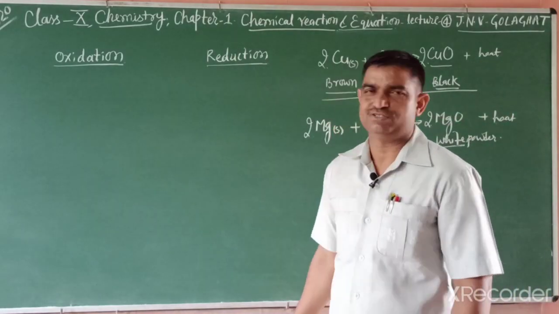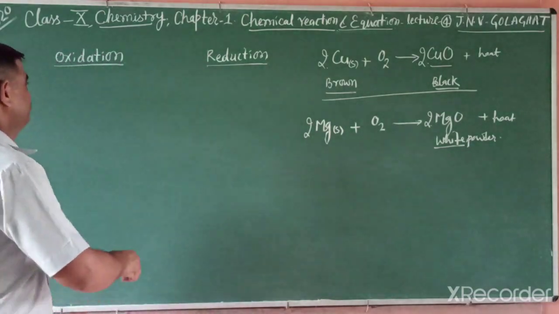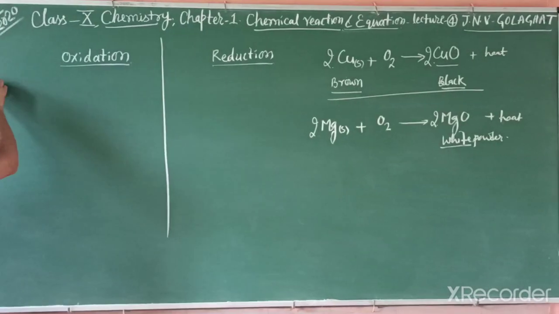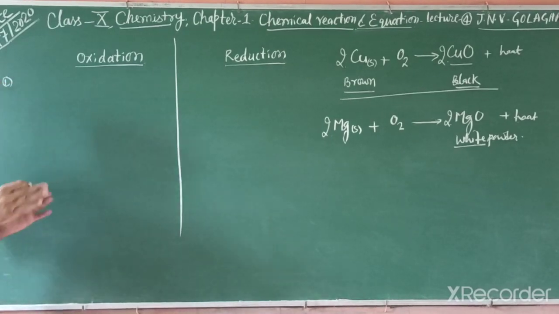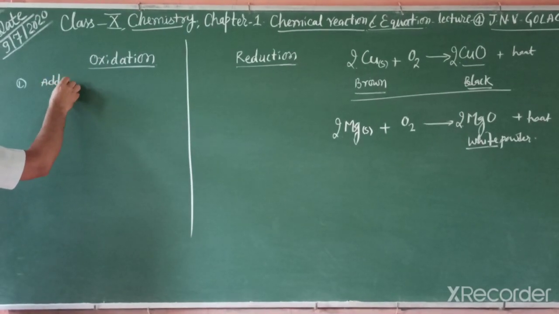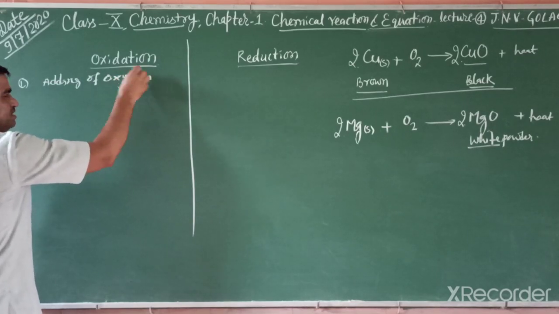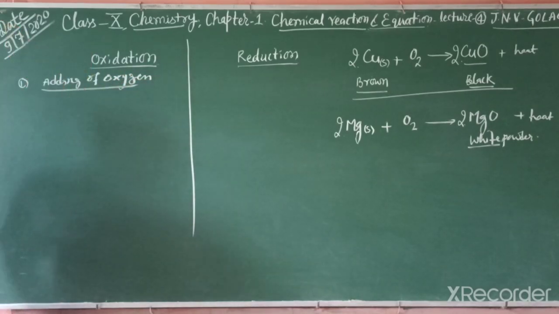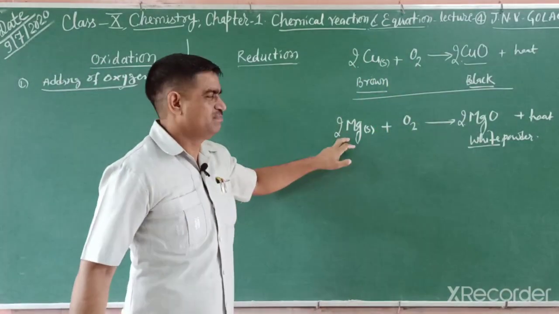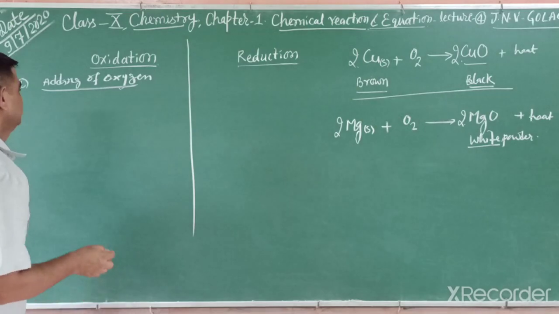So students, what is oxidation and reduction? We can summarize in tabular form the definitions. What is oxidation? The first definition of oxidation is adding of oxygen. Very simple: adding of oxygen to any element is known as oxidation. For example, when copper and oxygen add, we get cupric oxide. Magnesium and oxygen add to give magnesium oxide. So this is an oxidation reaction.